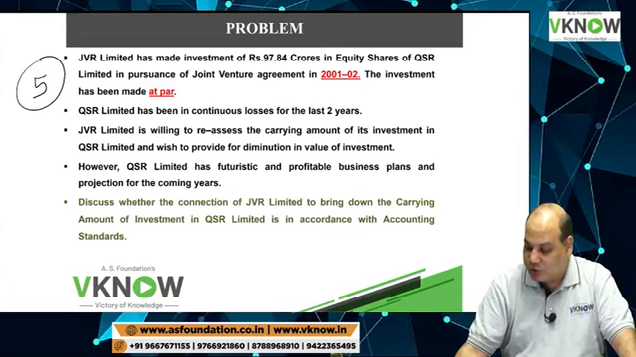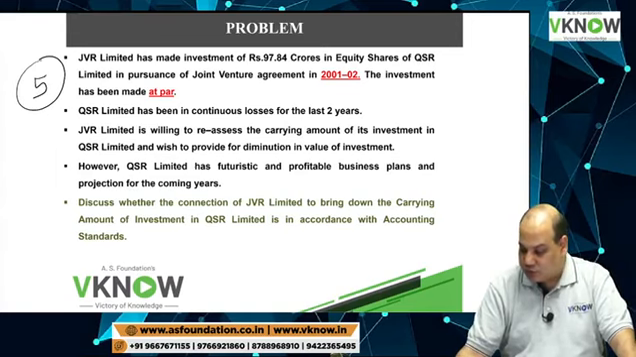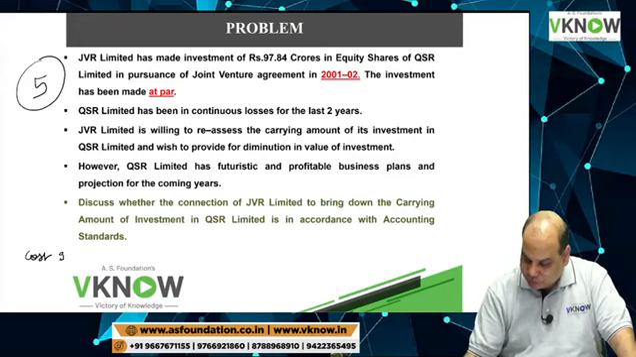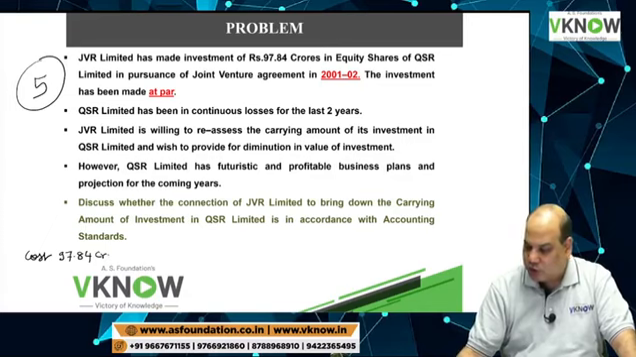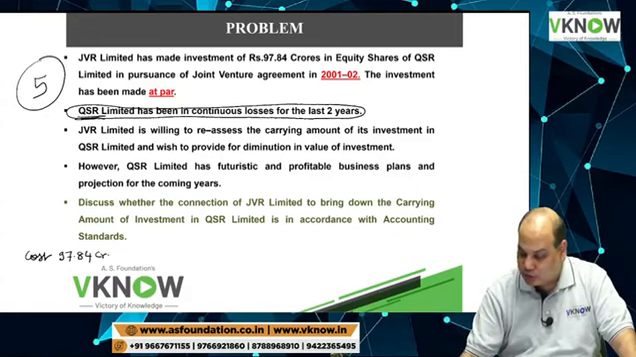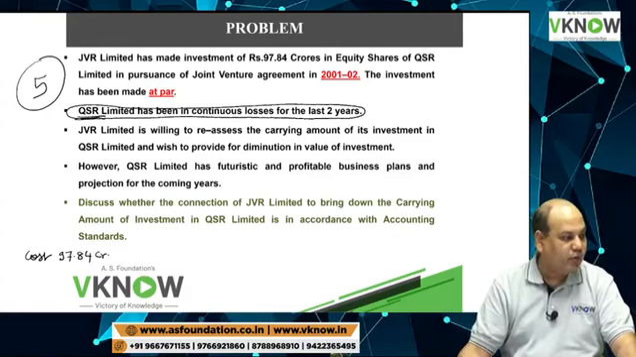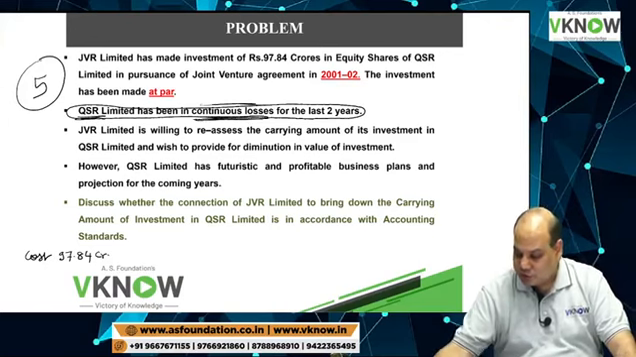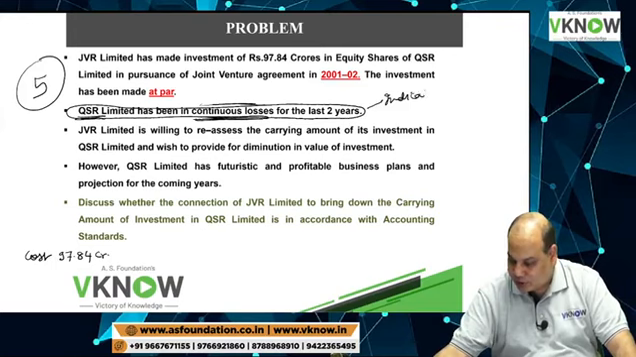97.84 crore in equity shares of QSR Limited in pursuance of a joint venture in 2001-2. The investment has been made at par. No problem, so your investment cost is 97.84 crore. QSR Limited has been in continuous loss for 2 years. So the company where you have invested is making continuous loss. This is an indication of permanent decline.